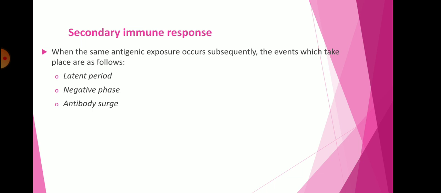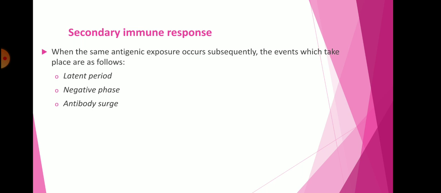Some events take place in the secondary immune response also, that is the latent phase, negative phase and antibody surge. Latent phase means recognition of the foreign antigen, so there is no antibody produced, but it activates the B cells.